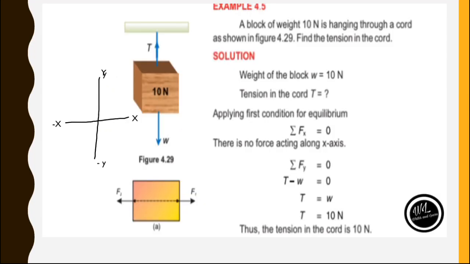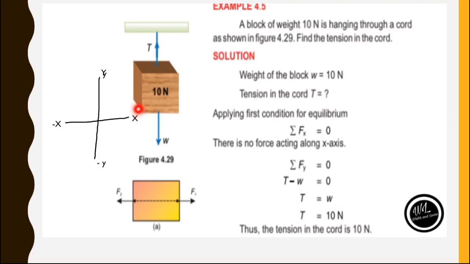Let's see an example related to the first condition of equilibrium. They said a block of weight 10 Newton is hanging through a cord as shown in this figure. We have to find out the tension in the cord. As you can see here, this is a block whose weight is 10 Newton, which is acting in the downward direction. And we have to find out the tension of the cord, which is acting in the upward direction.